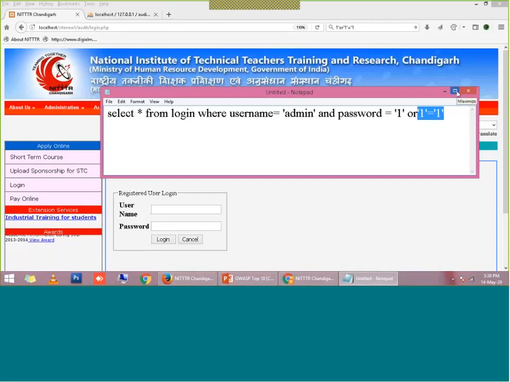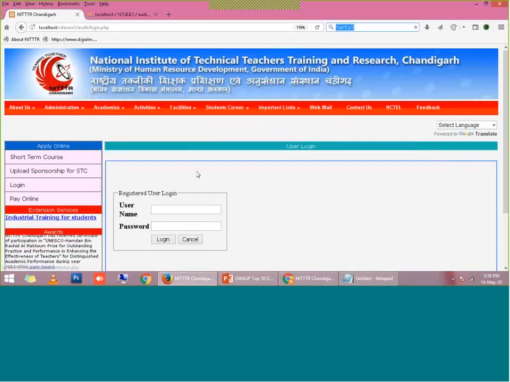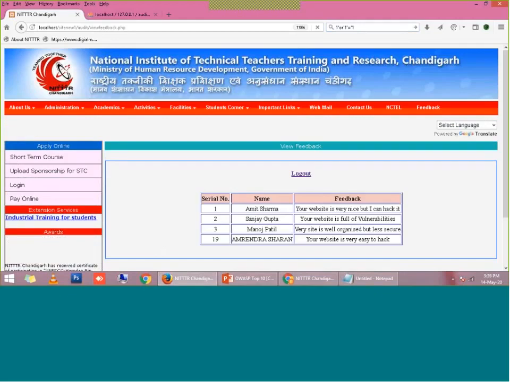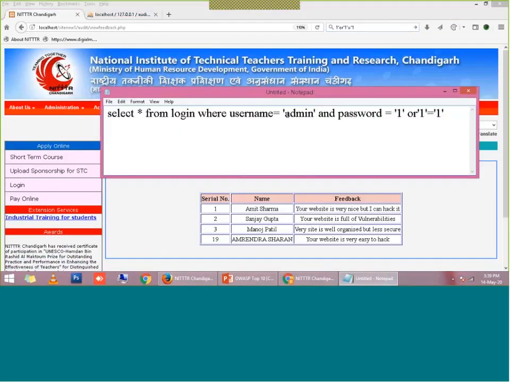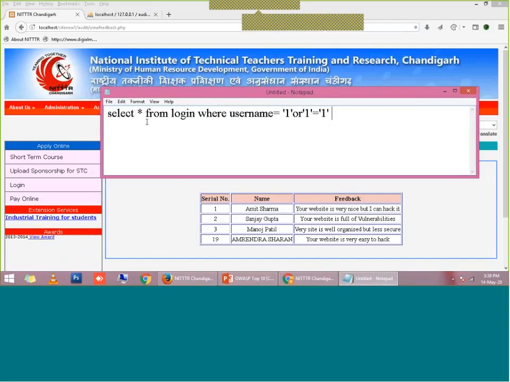So there might be a question in your mind: if a hacker is not able to guess the username, then what will he do? Very simple. He will enter this SQL injection in the username field and the password field also. In that way, he will also be able to log in. By entering this, he has just completed the query here only, and this part is not going to be executed, right? The rest of the query will not be executed. Only 1 equal to 1 will be executed, and definitely this is going to return a true value.